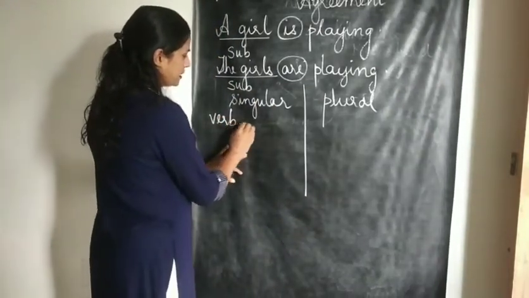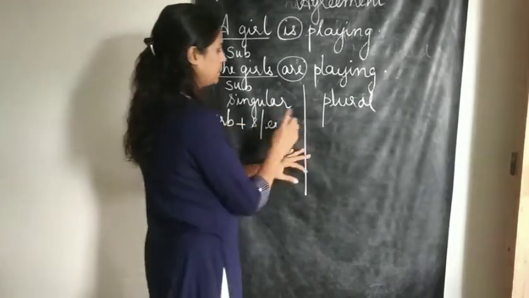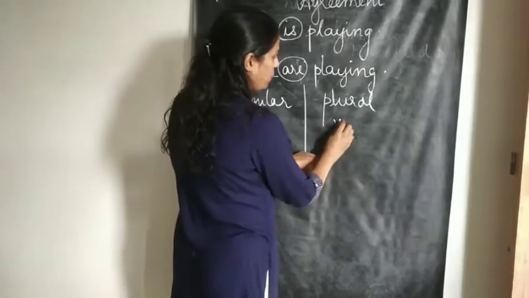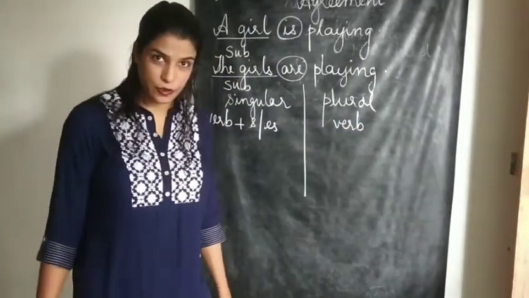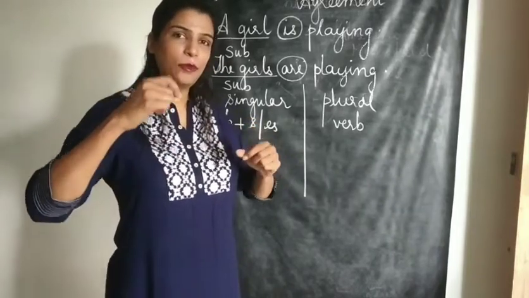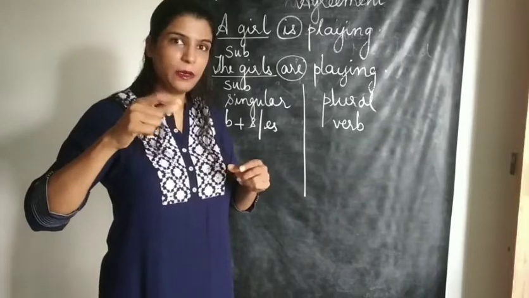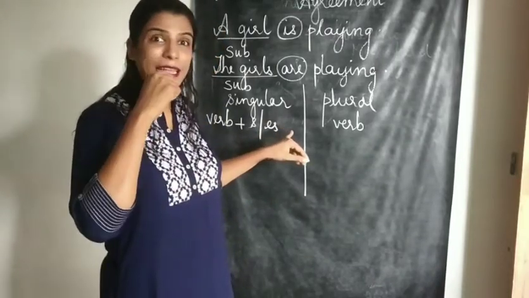Verb plus S, a normal verb, an action word over here, will come under singular, and the normal form of the verb will come under plural. Like if I have to cite an example, I would say, she writes poems. Write is my verb, I added S to it. She is singular, so writes will come.